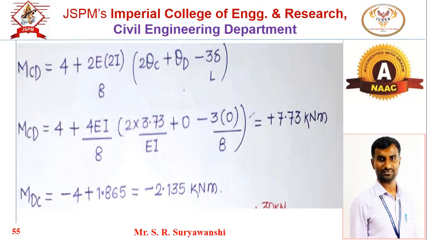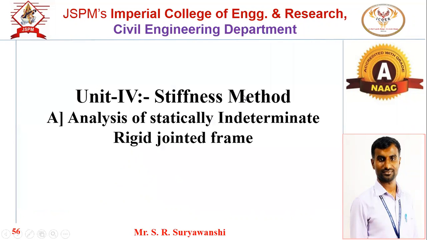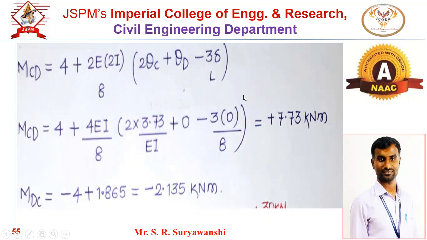So these are the numericals on sinking of support. Okay, so we have seen the cases where both ends are fixed and where one of the ends is simple, with sinking of support. If there is an overhanging span, no need to consider the overhanging span.